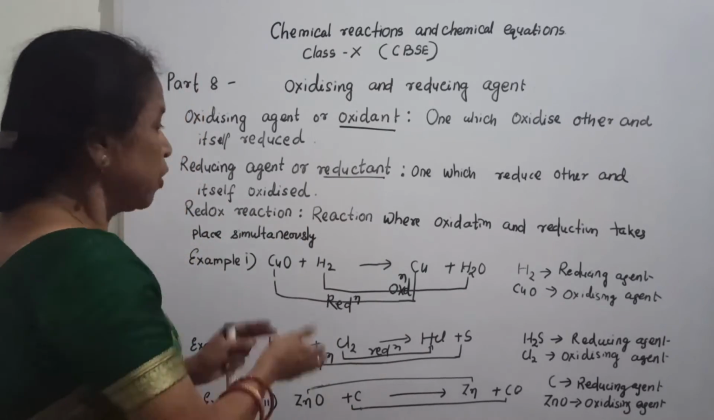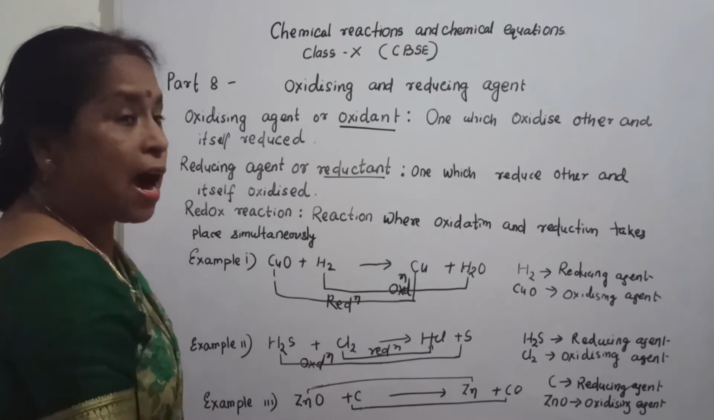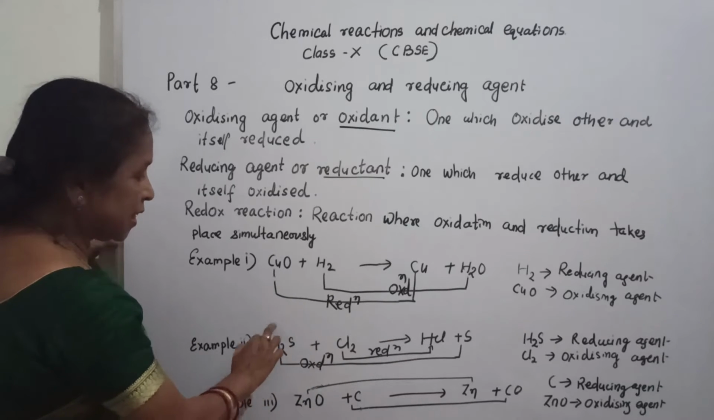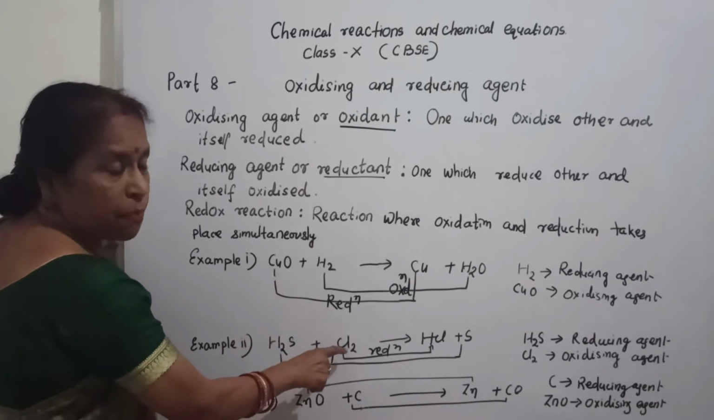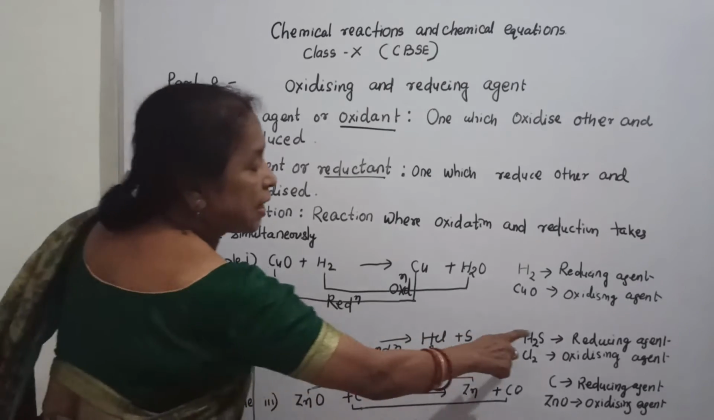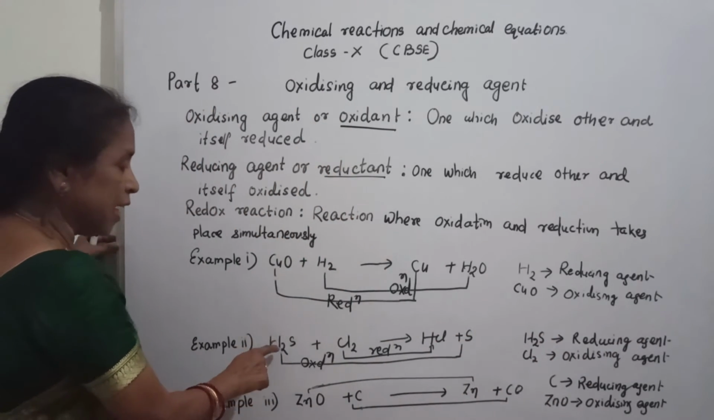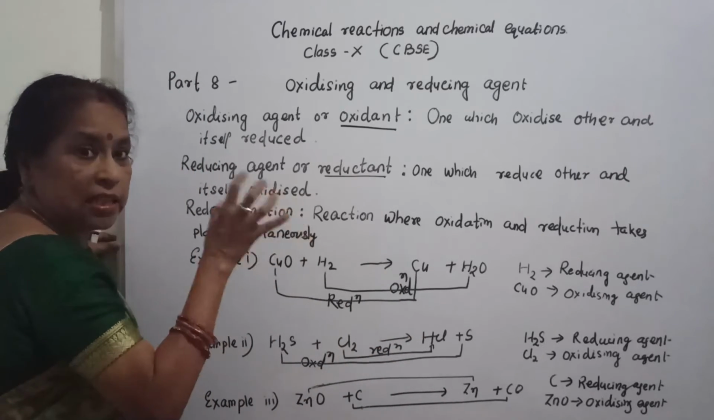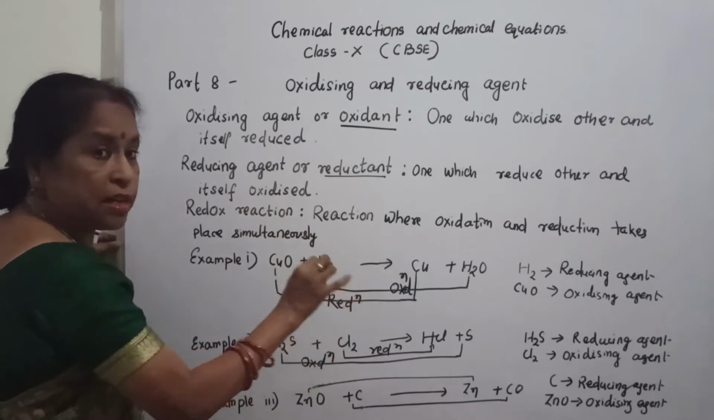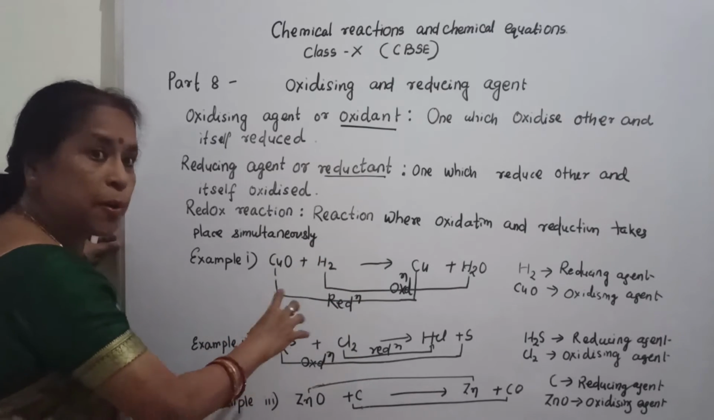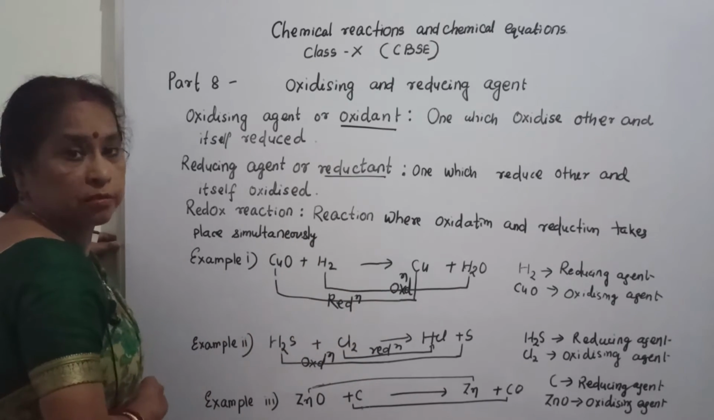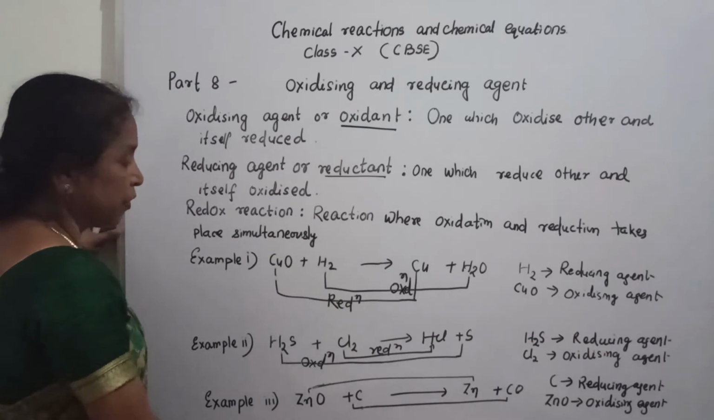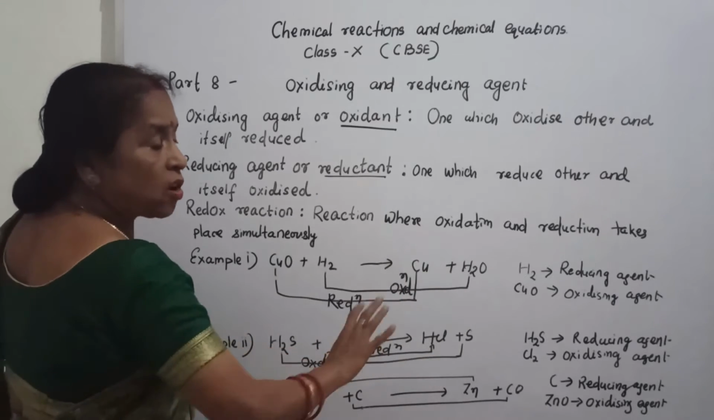Then we will see which one is oxidizing agent and which one is reducing agent. Now here H2S helps chlorine for reduction, so it is the reducing agent because it reduces chlorine to hydrochloric acid, HCl. Addition of hydrogen takes place, reduction takes place. It helps the other undergo reduction, and so H2S is called the reducing agent.